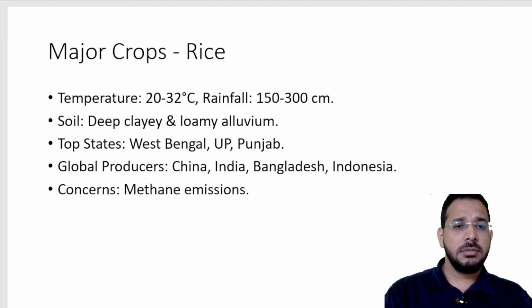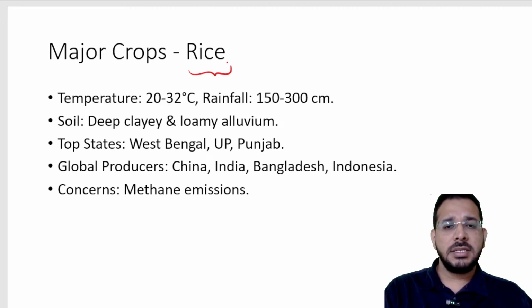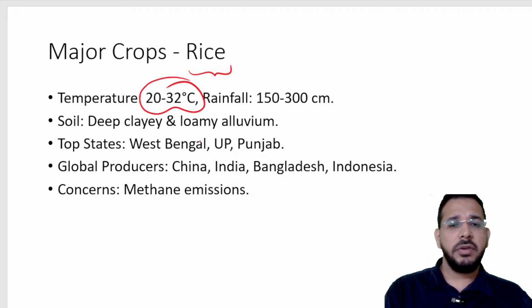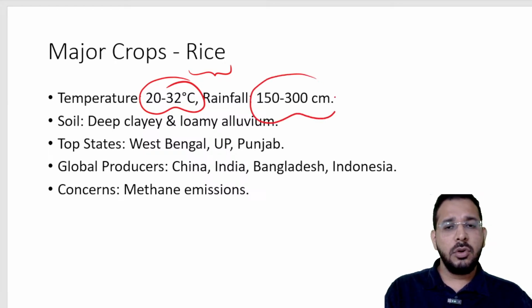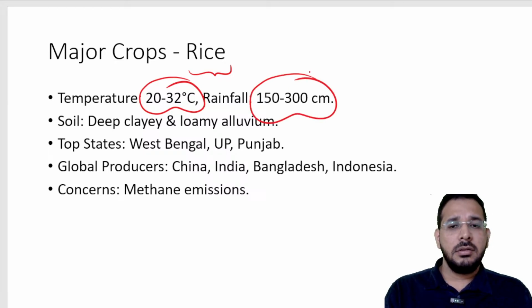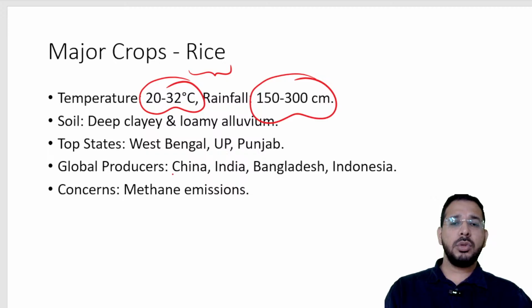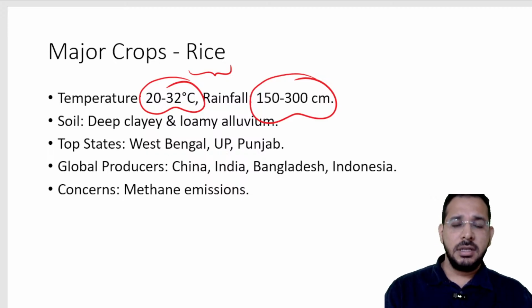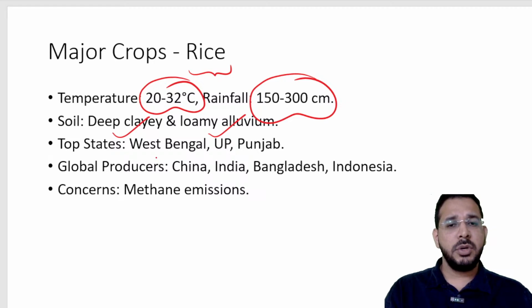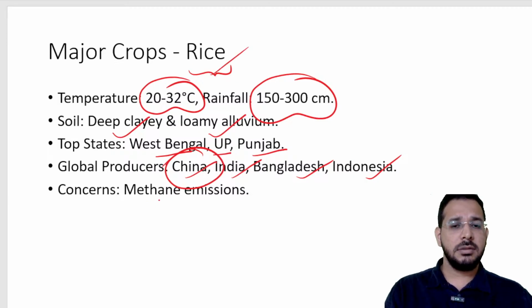What are the major crops present in India? We have rice. Rice requires temperatures of 20 to 32 degrees Celsius and rainfall of 150 to 300 centimeter rainfall. Because to grow the paddy crops, if you have seen the paddy fields, they require more water. So soils, they require deep clayey soils or loamy alluvium soils. Top states which produce rice are West Bengal, UP, Punjab. Globally, China, India is second, Bangladesh is third, Indonesia is fourth. China is the top in producing rice.